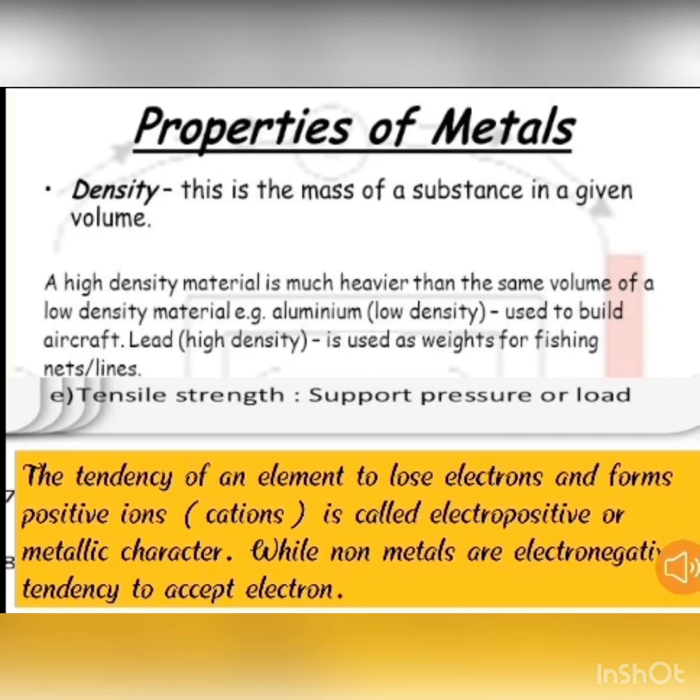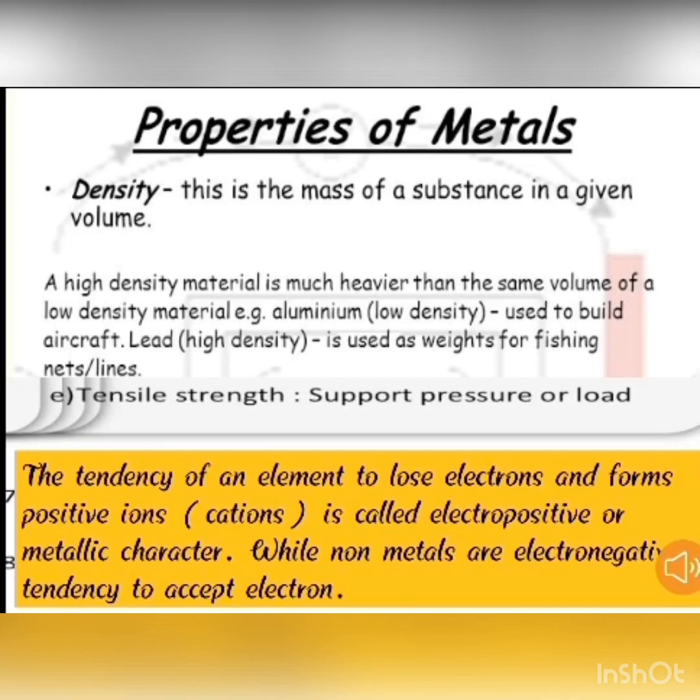Metals have electropositive character, that means they have the tendency to lose electrons easily, while non-metals have electronegative character, meaning they have the tendency to accept electrons and become negatively charged ions. Few more properties were there. Metals have high melting and boiling points, while non-metals have low melting and boiling points.